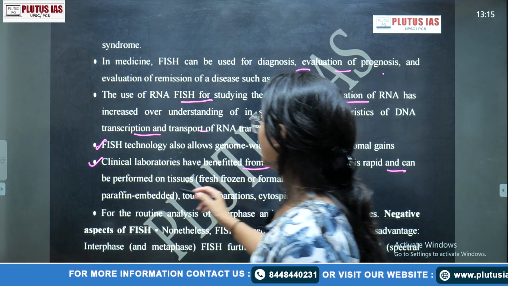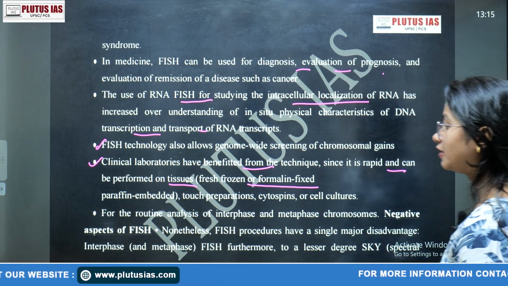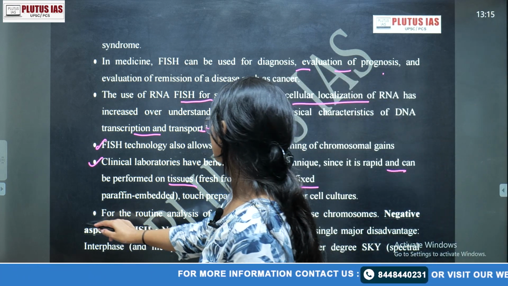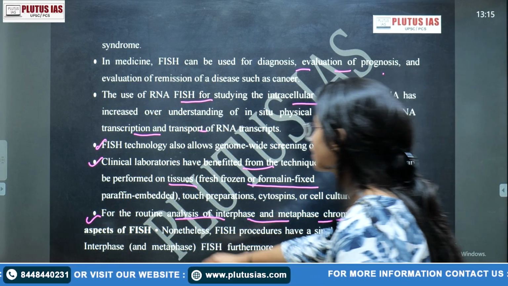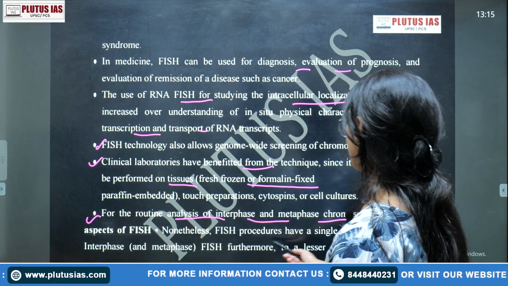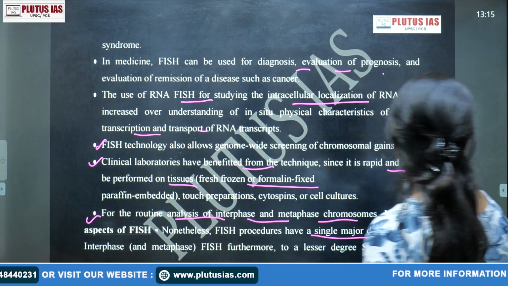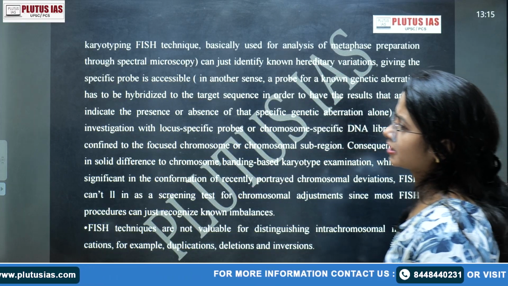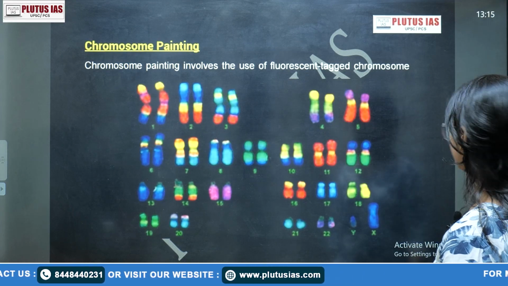Then clinical laboratories have benefited from the technique since it is rapid. It is very quick and can be performed on tissue that is fresh, frozen or formalin fixed. Then for the routine analysis of the interphase and metaphase chromosome, of course. What are the negative aspects of FISH? The procedure has a single major disadvantage: the specific signal is detectable only at particular times, such as interphase or metaphase, okay? So this is about that.